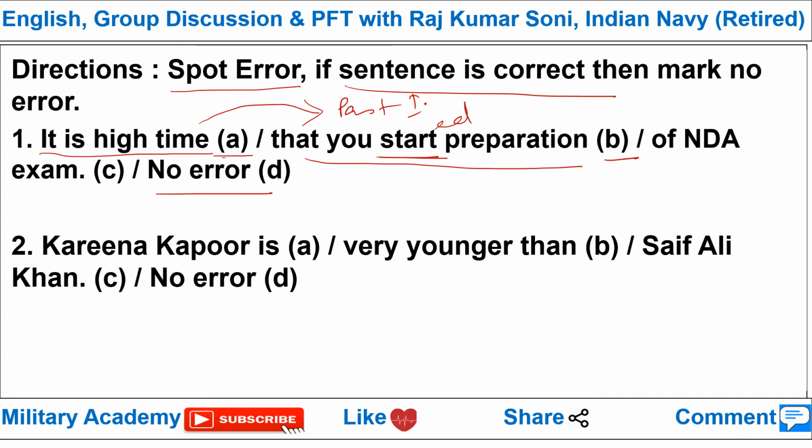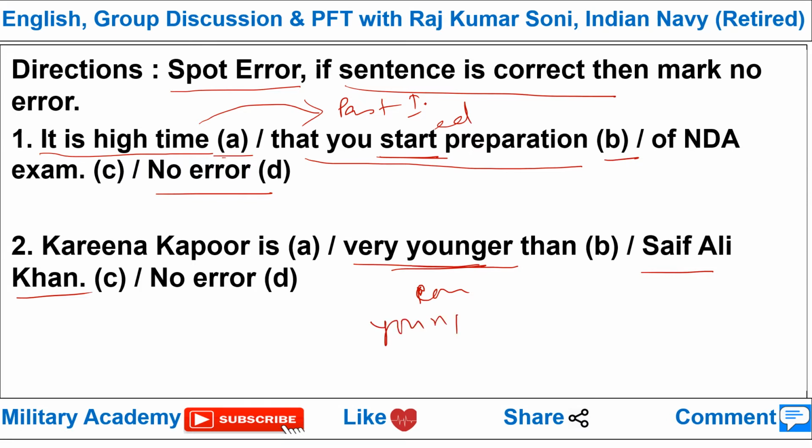Next question. Kareena Kapoor is very younger than Saif Ali Khan. Very interesting question. When she got married, all these news were there that she is very much younger and all. Okay, viewers, the thing we need to pay attention to here is the comparative degree: young, younger and youngest.